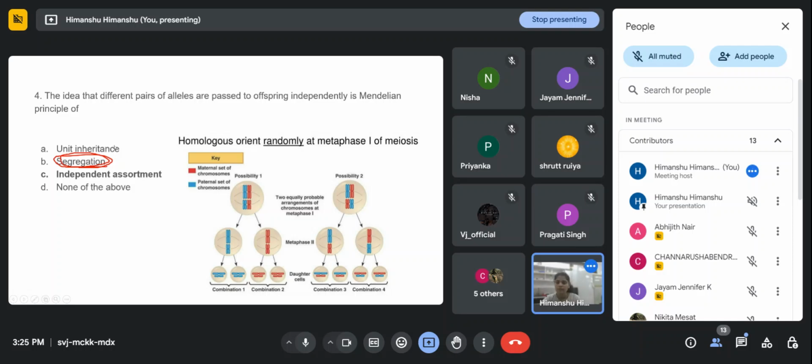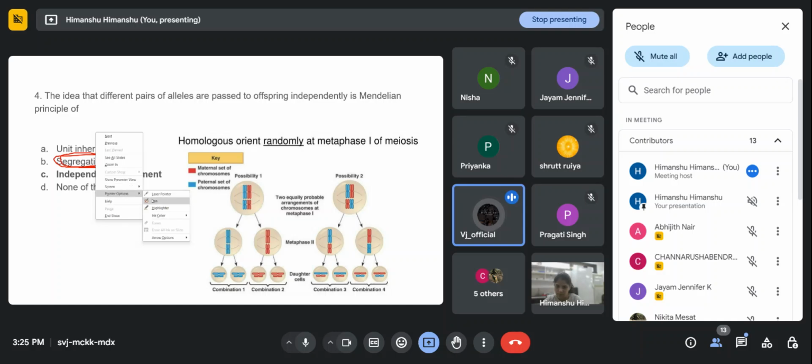Anyone? Ma'am, during the formation of gametes, the two alleles from the gene separate from each other, which carry one allele on each, is called segregation.